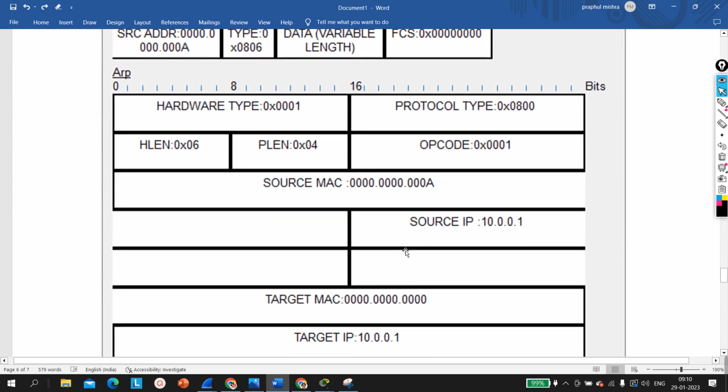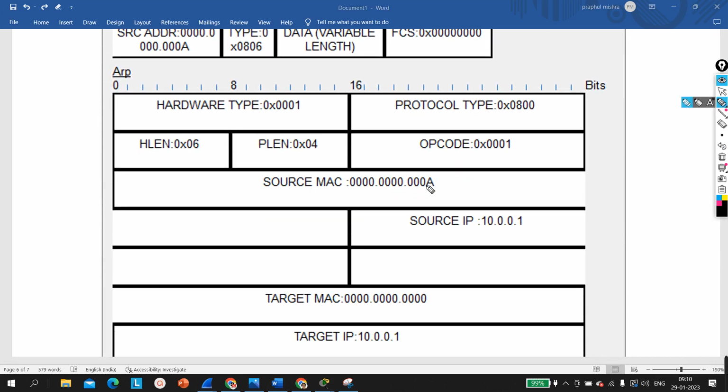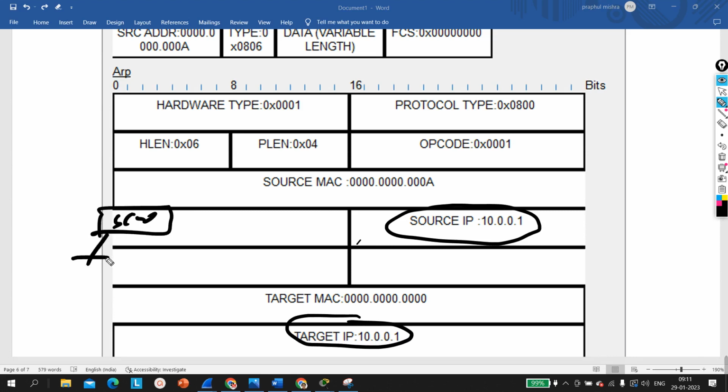See how gratuitous ARP looks like. In gratuitous ARP you can see the target IP address is 10.0.0.1 and the source is also 10.0.0.1, right? Suppose I have one switch and there are some computers A, B and C. Suppose the IP address of this computer is 10.1, this machine is 10.2, and this machine is 10.3. So when this machine generates gratuitous ARP, source will be 10.1, destination will also be 10.1, and